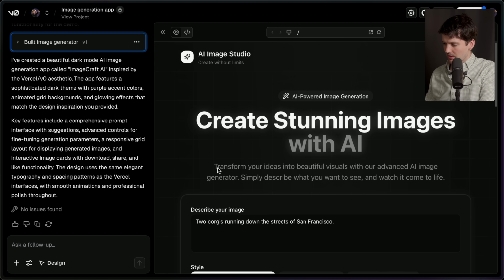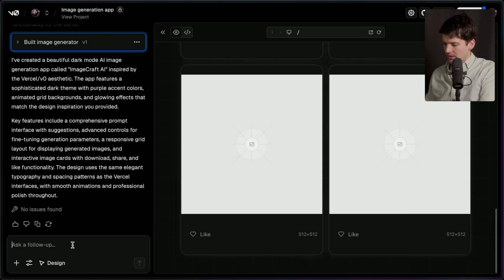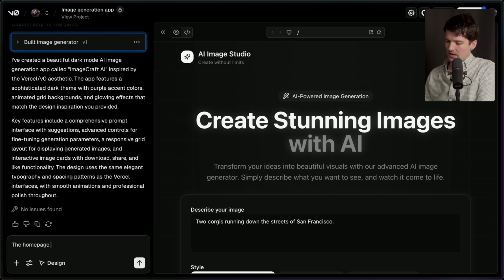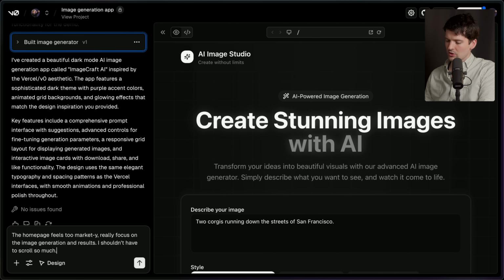I don't like the structure of the page, but it is solid. The homepage feels too markety. Really focus on the image generation and results. I shouldn't have to scroll so much.